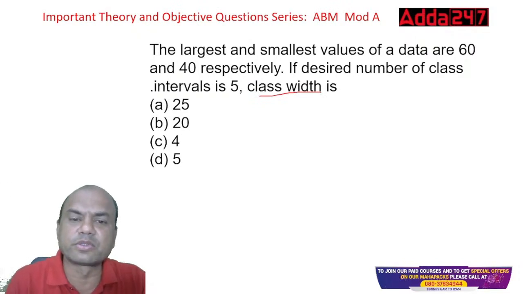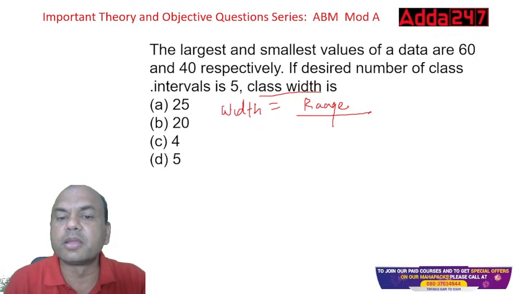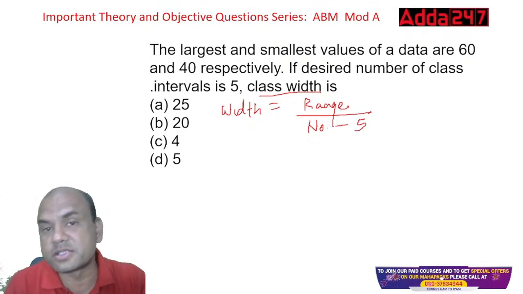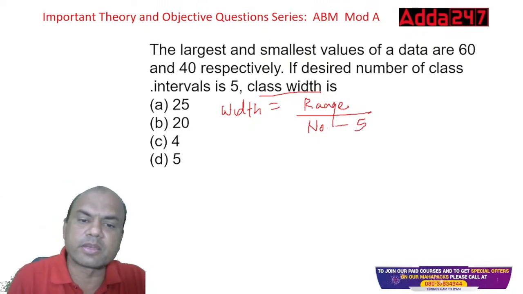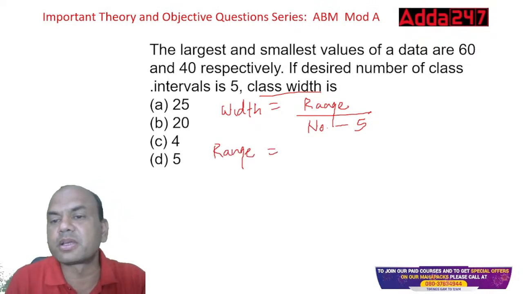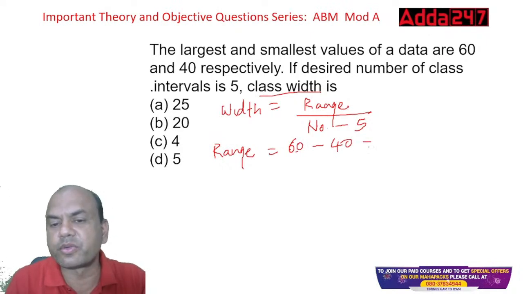I'll give you a simple formula. Width equals range upon number of classes. The number of classes is simply 5. But what is the range? Always remember, range means the highest minus the lowest. The highest number is 60, the largest value, and the lowest is 40. So 60 minus 40 is 20.